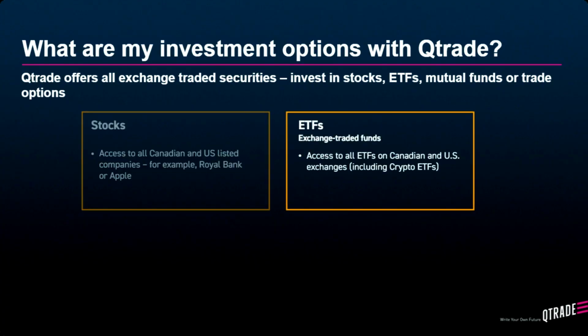Next, we'll cover exchange-traded funds, or ETFs. So ETFs allow you to buy a bundle of stocks or assets that track an index, such as the S&P 500, or a sector, like financials, or follow a specific theme or strategy. A recent popular option is artificial intelligence.